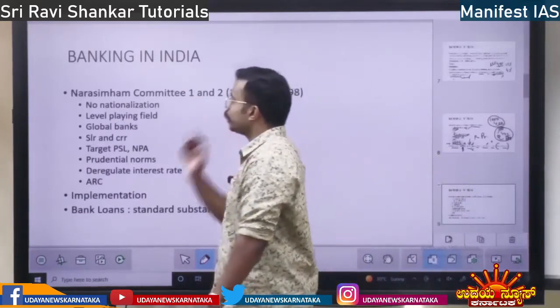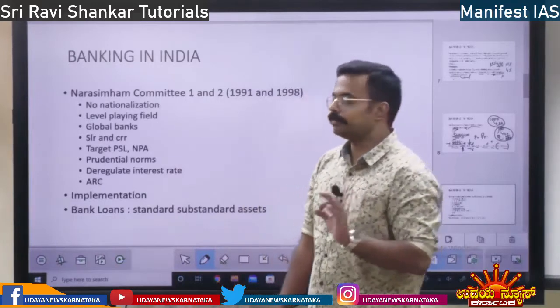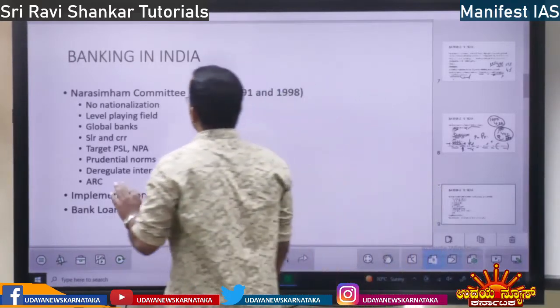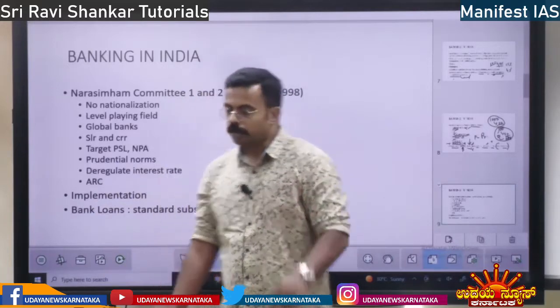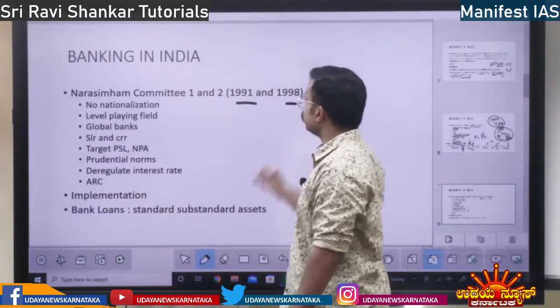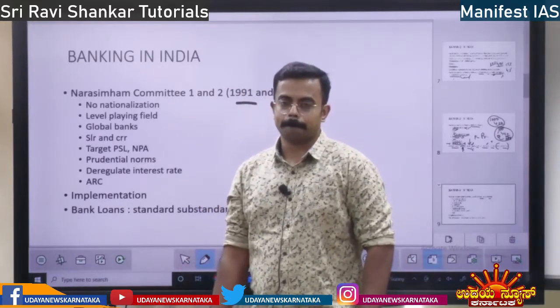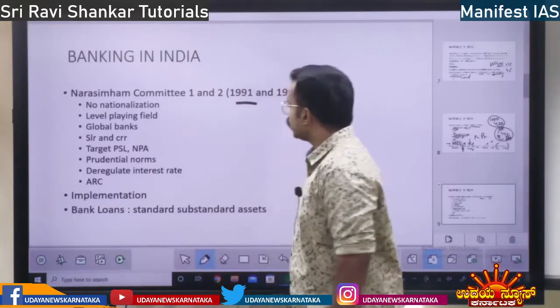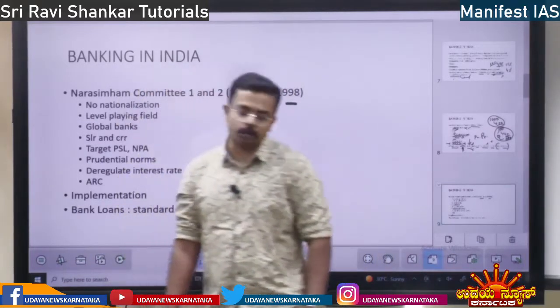Next, the Narsimham Committee. There is a banking committee. The committee names are important. Narsimham Committee 1 and 2. There are 2 committees. The first committee comes in 1991. The second committee comes in 1998. So what is this Narsimham Committee? What does the 1991 committee say?